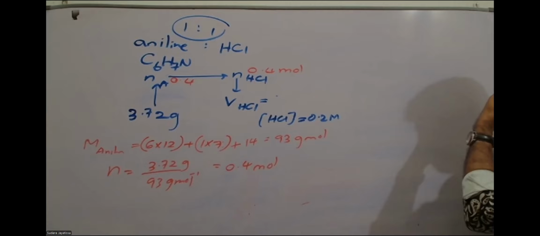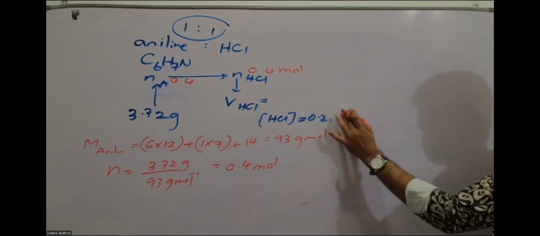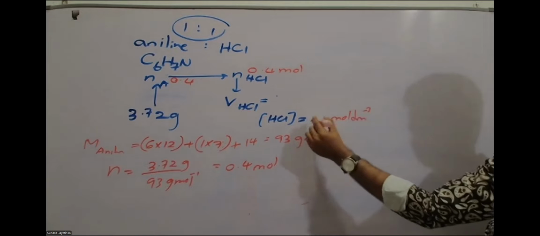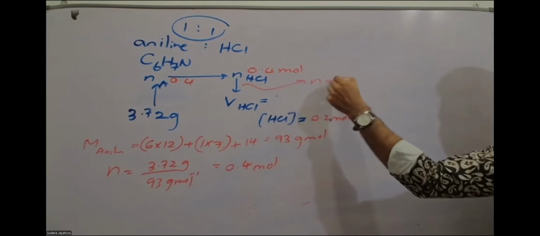So now you know the moles of HCl, and you know the concentration of HCl in moles per decimeter cube. The formula here is n equals CV.